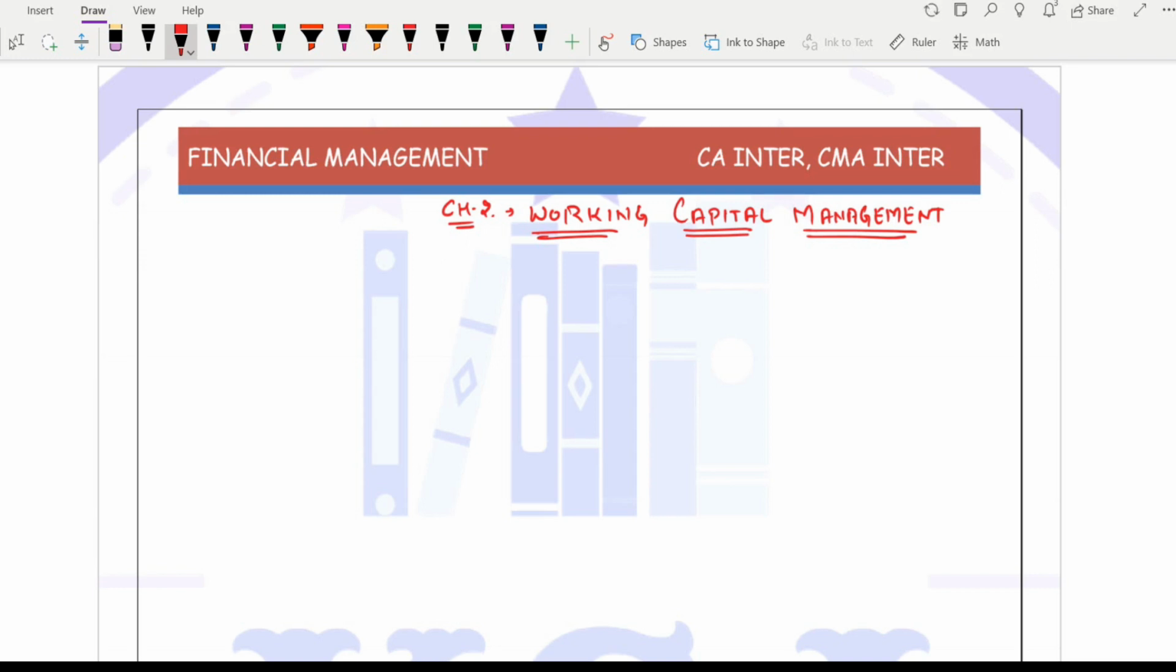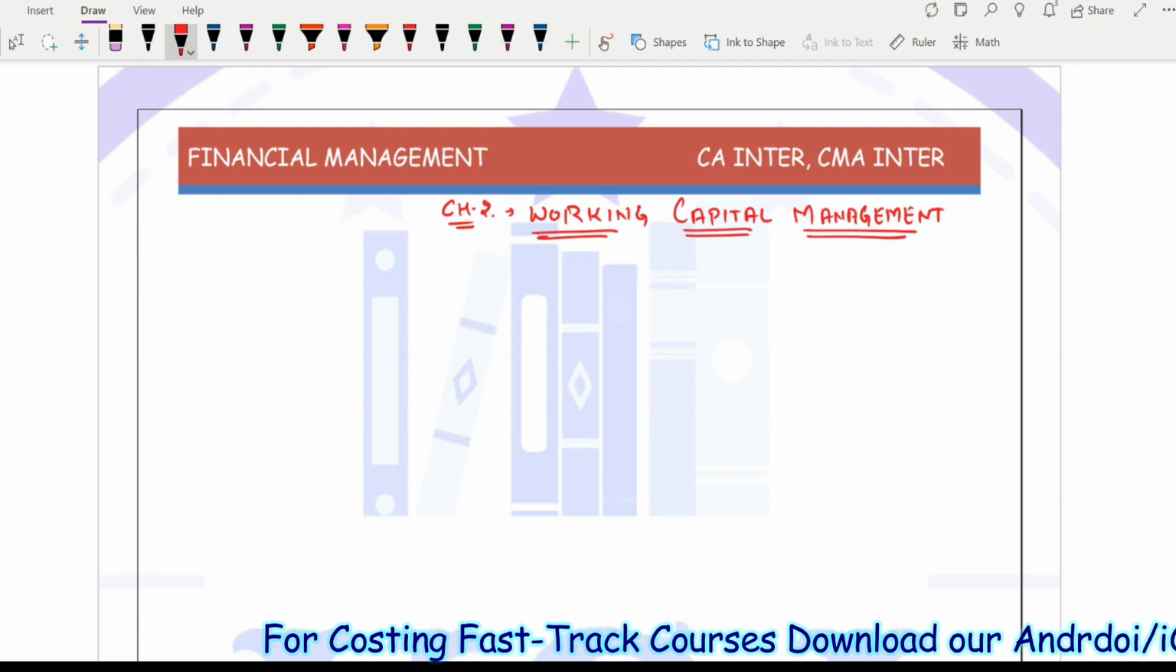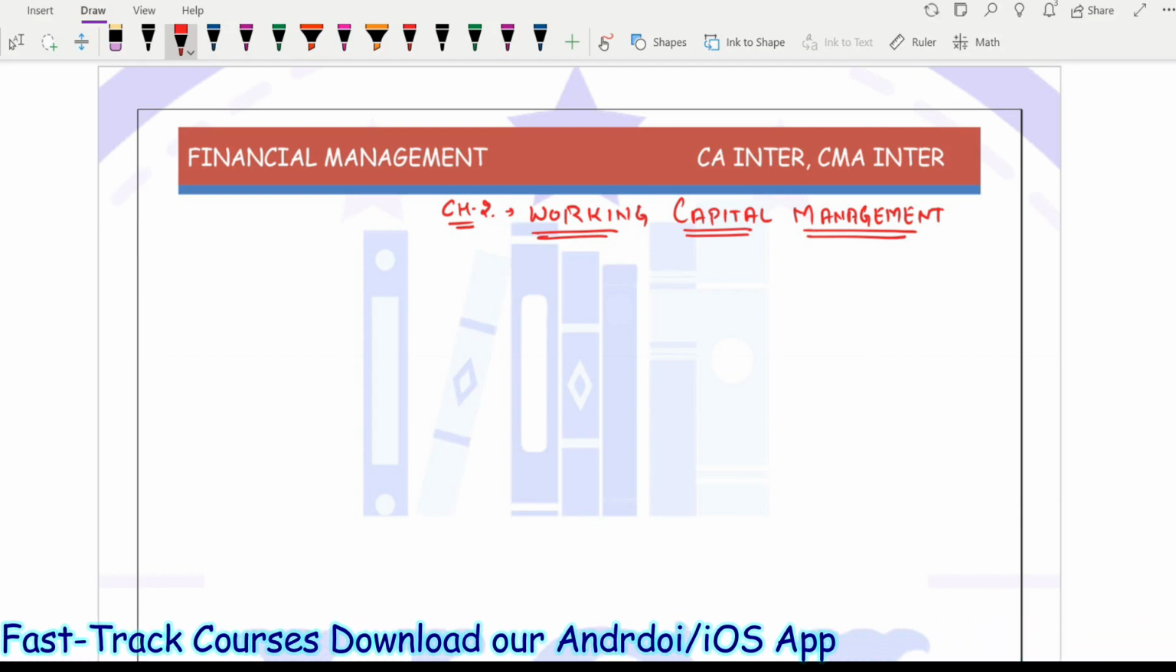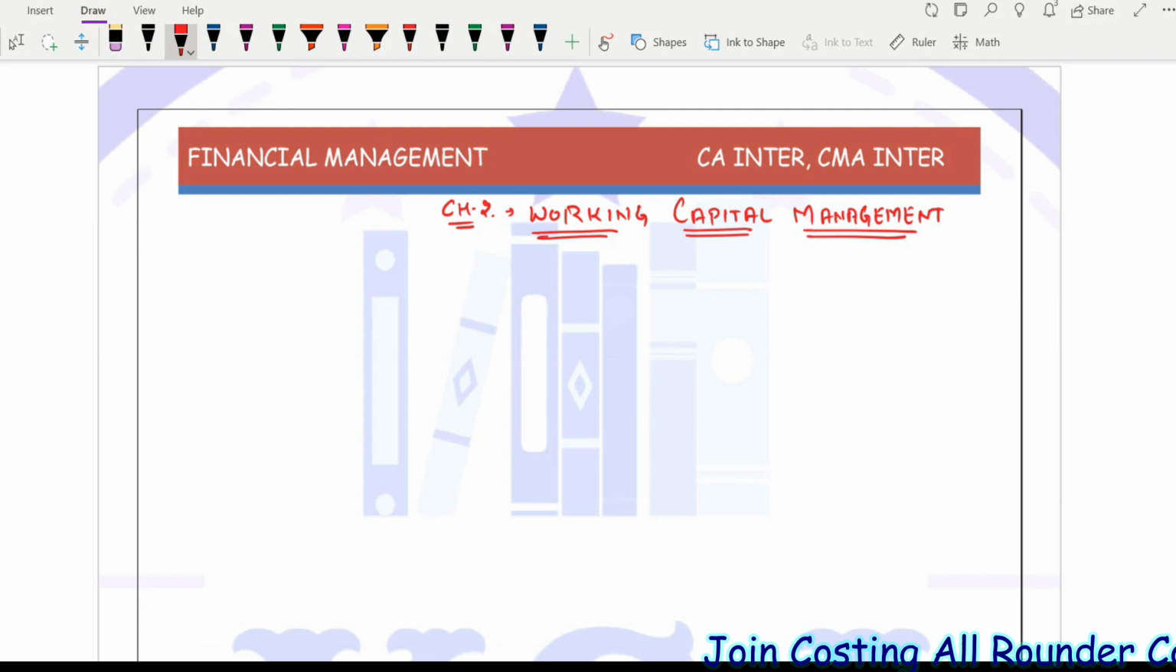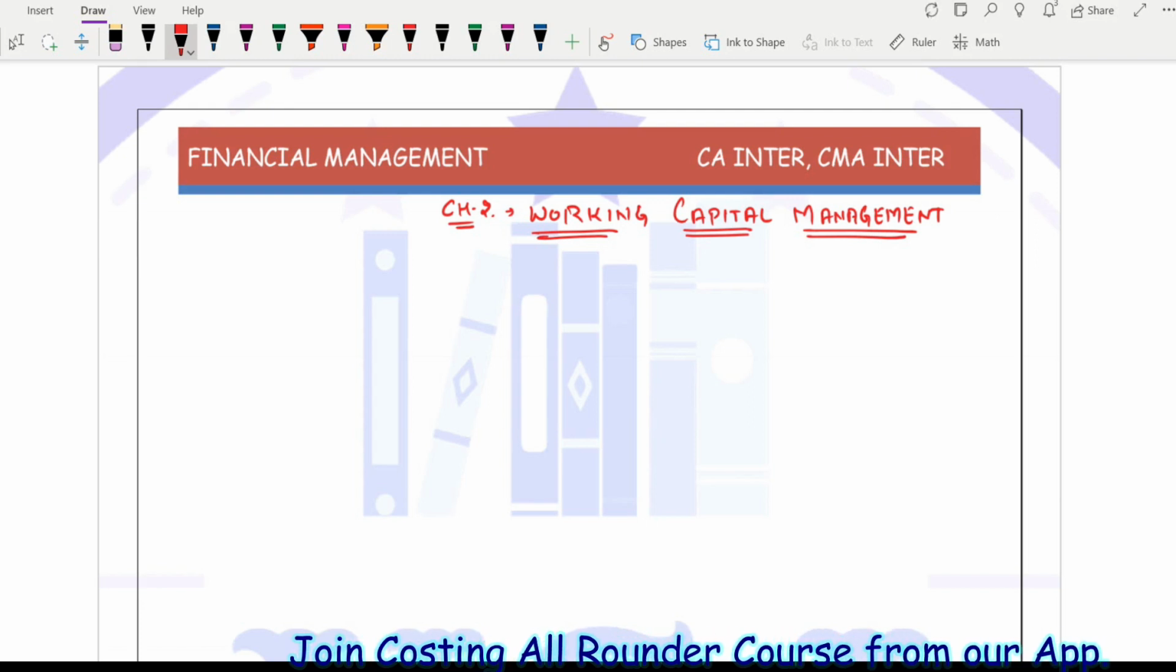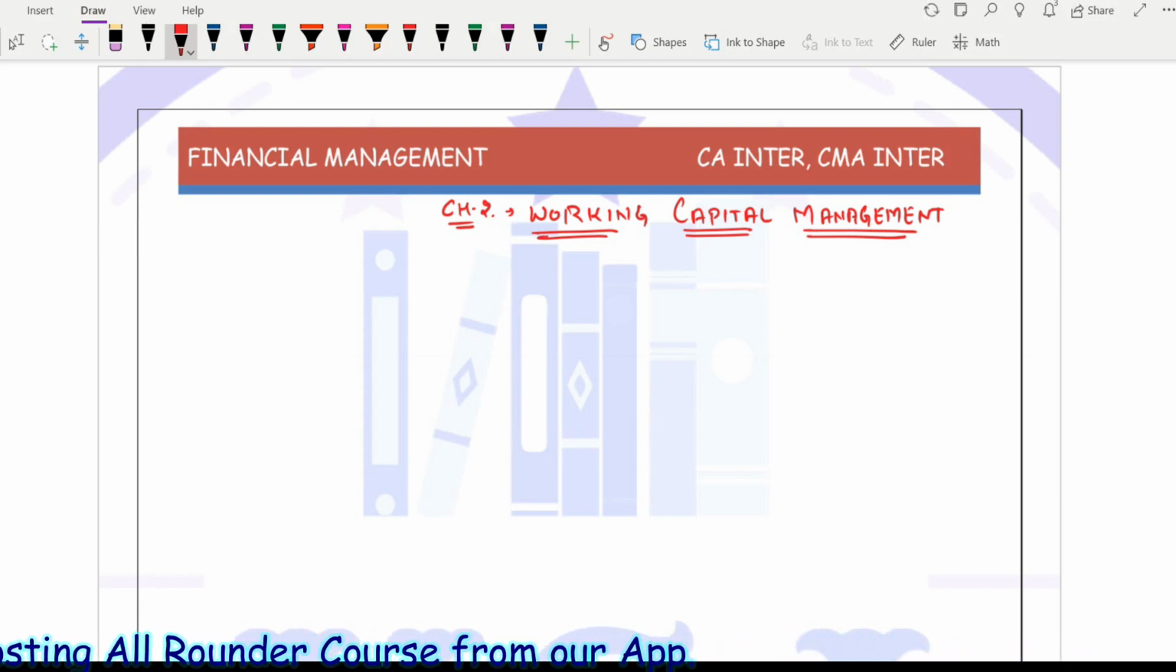We'll go with the basics, right? We'll go with the very basics, that what is working capital management, how we go about doing the things. Just listen to each and everything very carefully, and wherever you feel that you are getting some difficulty, do contact me through WhatsApp, through Telegram, through mobile app, email, whatever the source is comfortable to you, right?